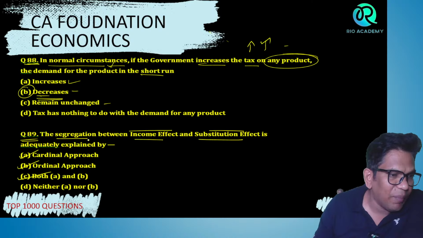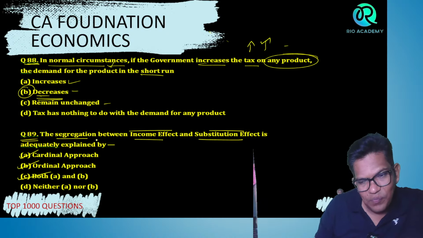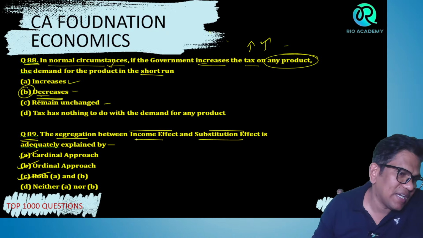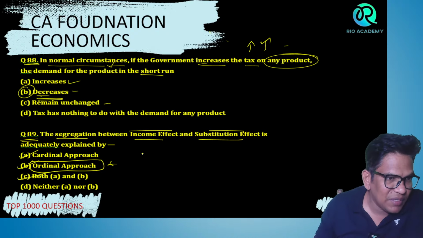Cardinal, ordinal, or both A and B? Tell me, guys. So, guys, it's not the cardinal, it's the ordinal approach. Right? Because where the money measurement concept is applied, income effect and substitution effect take place.